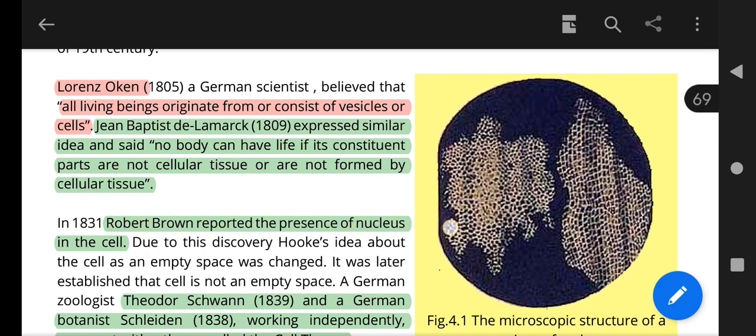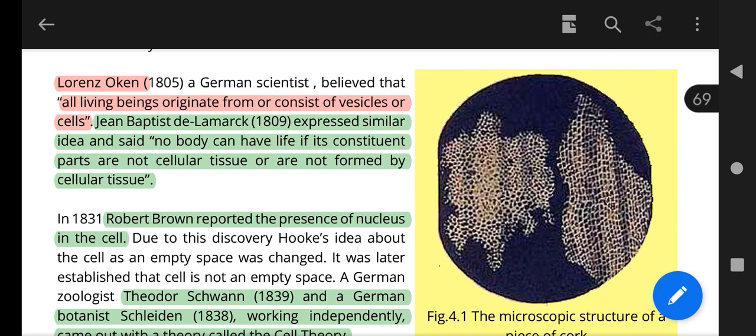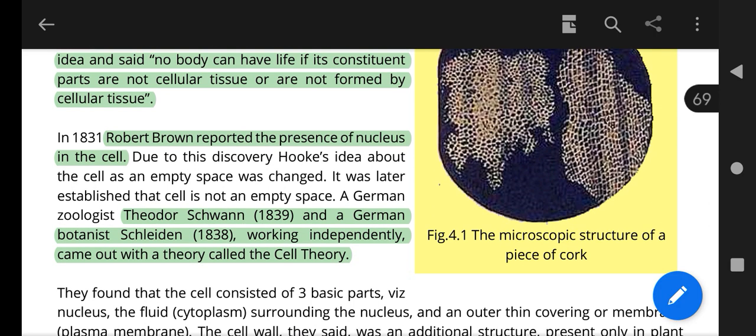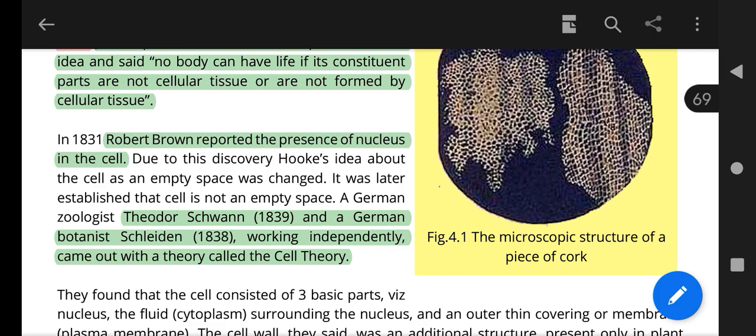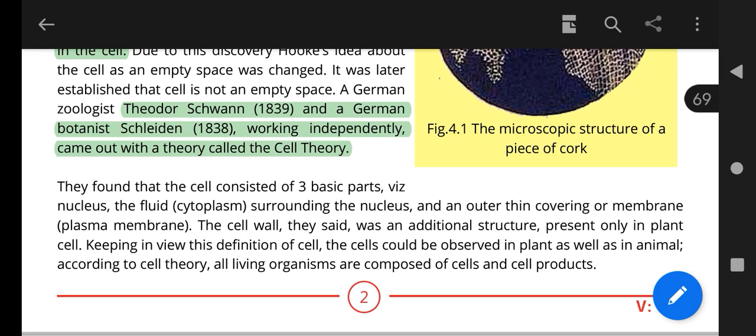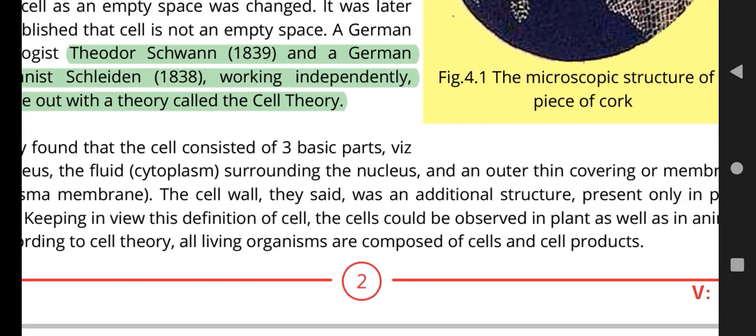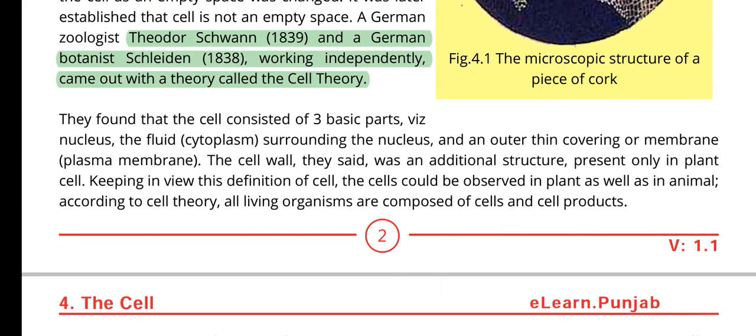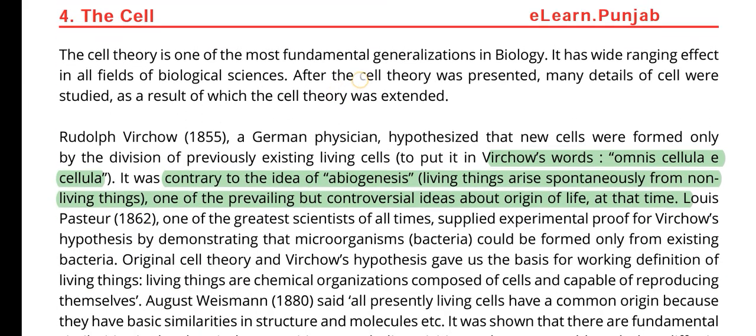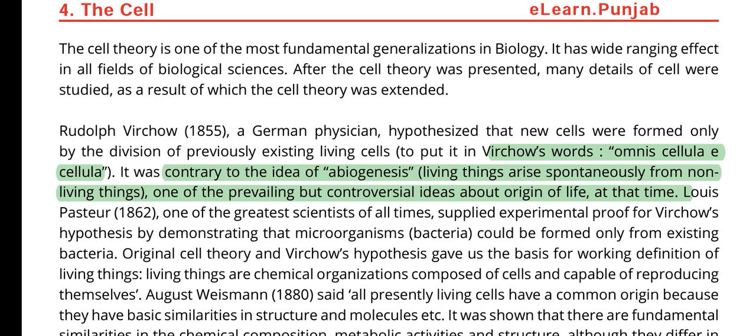Robert Brown reported the presence of the nucleus, and after that, the cell theory was presented by Theodor Schwann and Schleiden. They said a typical cell has three parts: nucleus, cytoplasm, and the outermost covering, that is the plasma membrane. We will discuss the salient features of cell theory on the next page. Before this, we must know the words of Virchow that are very important in history.